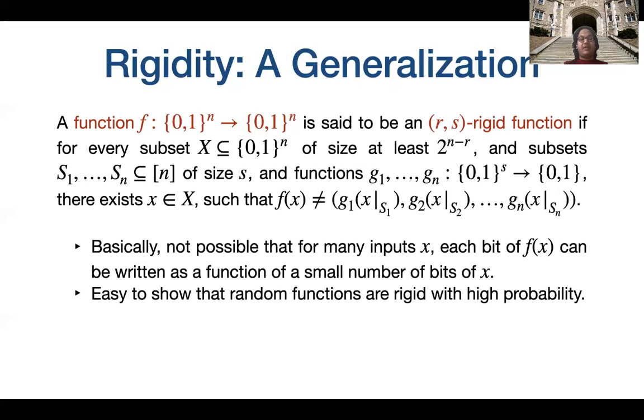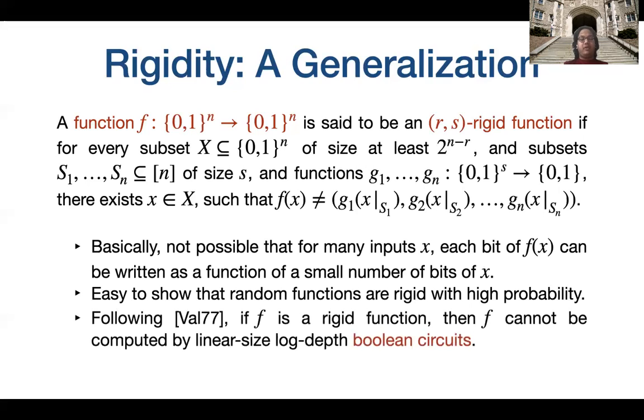One can easily show that random functions are rigid with high probability. And following the proof by Valiant, one can even show that if f is a rigid function, then f cannot be computed by linear size logarithmic depth Boolean circuits. By Boolean circuits, we consider circuits which take in as input 2 bits and are allowed to output an arbitrary function of these 2 bits.